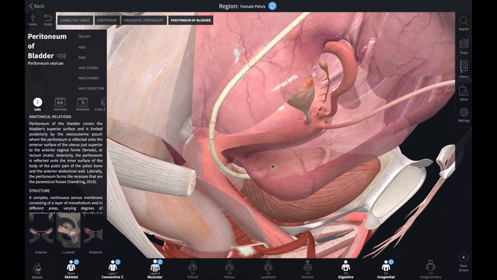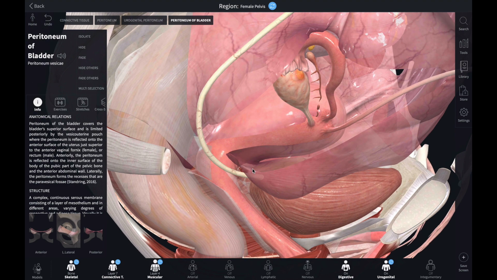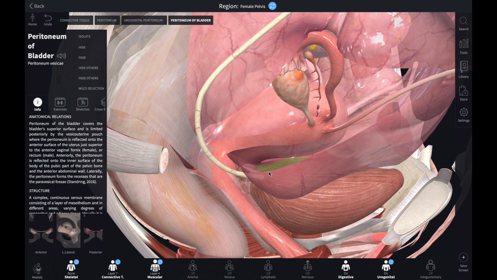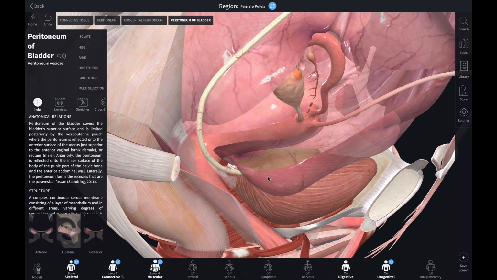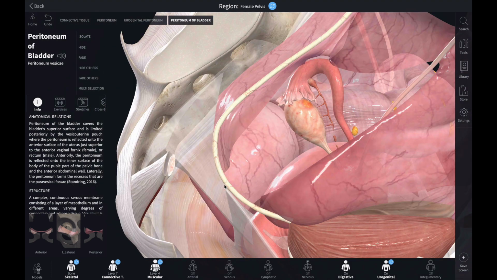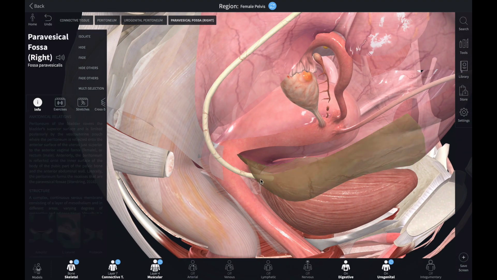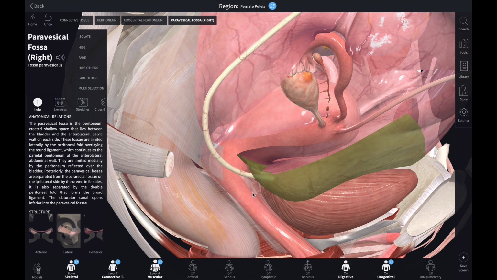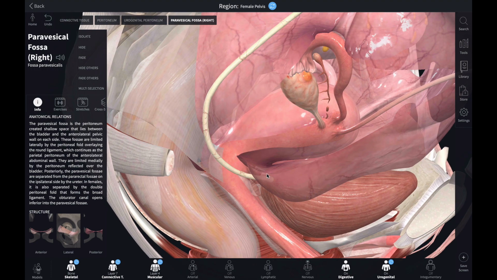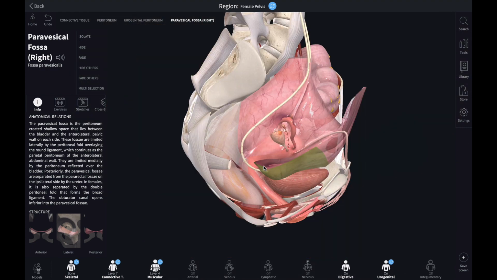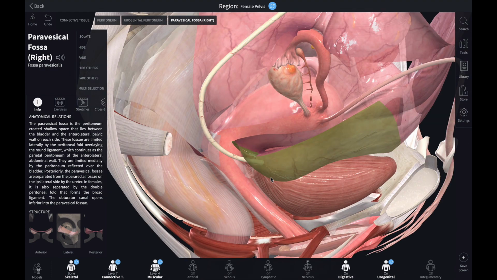This is the vesicovaginal pouch, also called the pouch of Douglas. Sometimes there will be pus collection or fluid collection here. When you do a PV examination, you put the finger here and touch this area. If this area is warm, you insert a needle and try to aspirate the fluid. It can be ordinary fluid or it can be an abscess. That's the importance of this Douglas pouch.